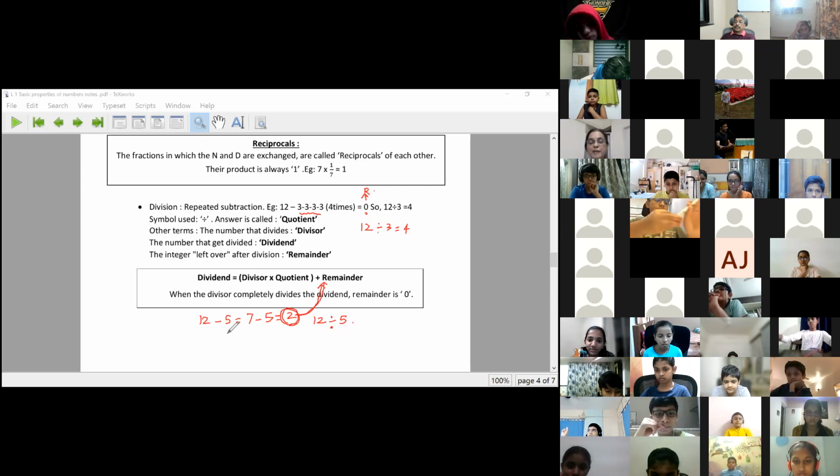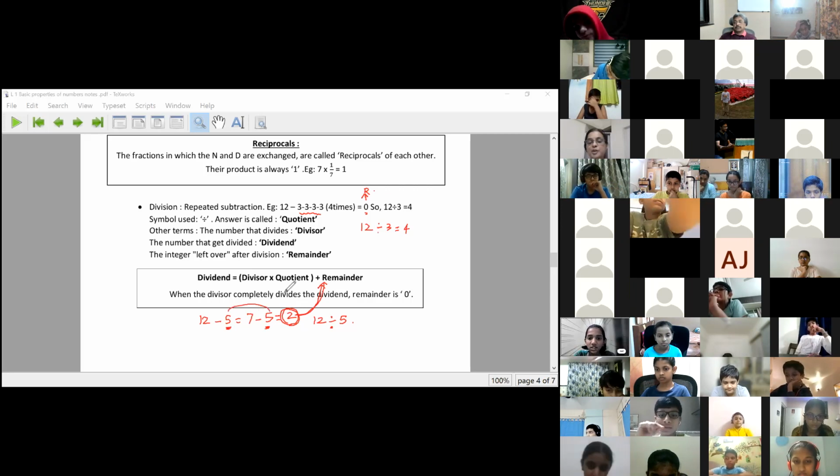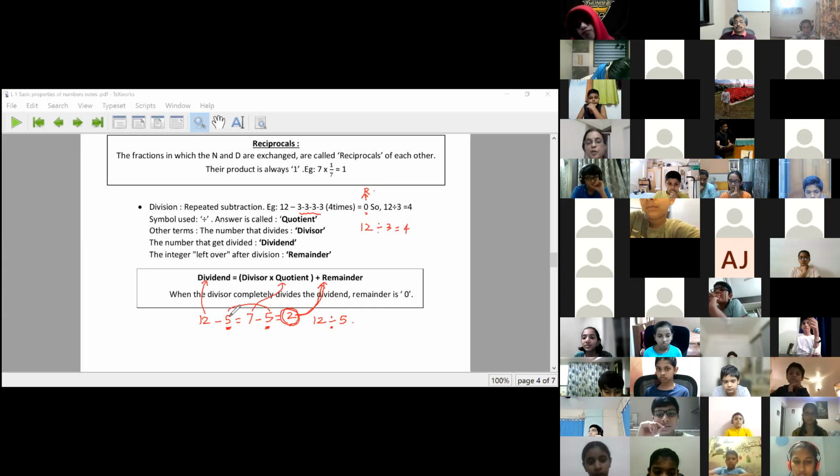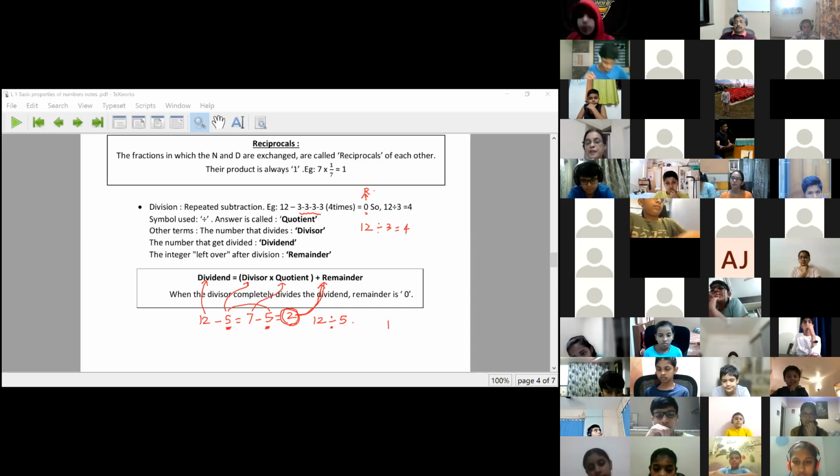And how many times could I divide? I could divide 2 times. That 2 times is called the quotient. What did I divide? 12. That is the dividend. And by what did I divide? 5. That is the divisor. So in division, we have these 4 terms coming.